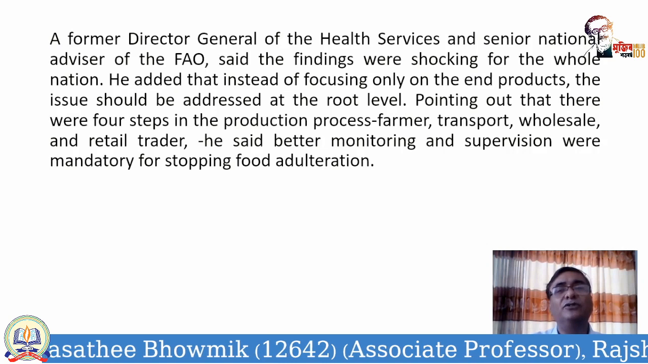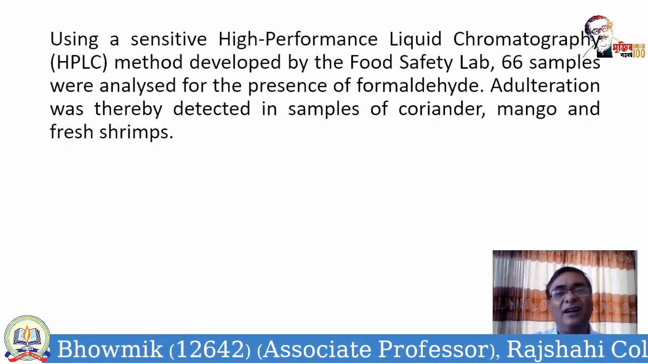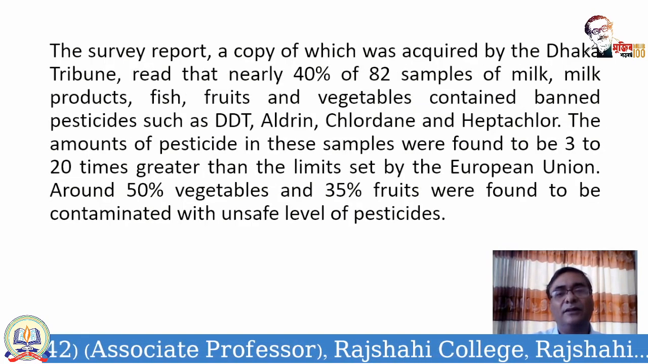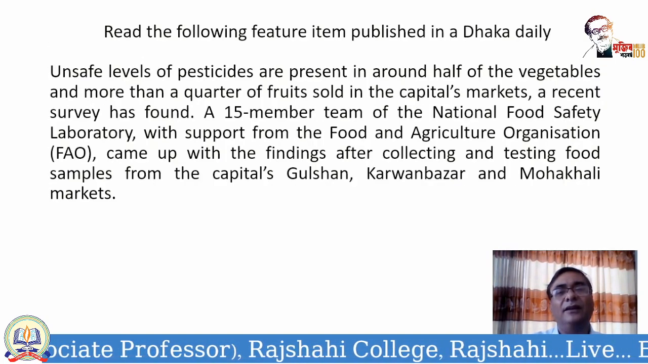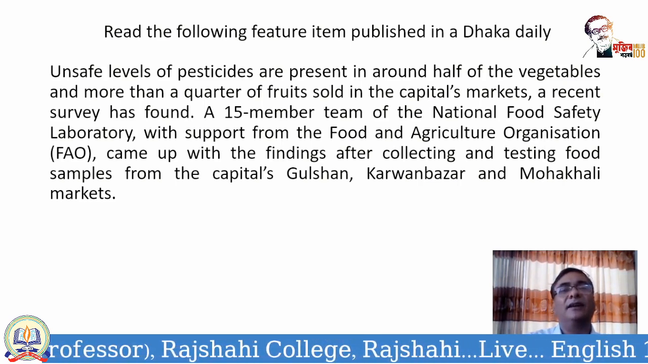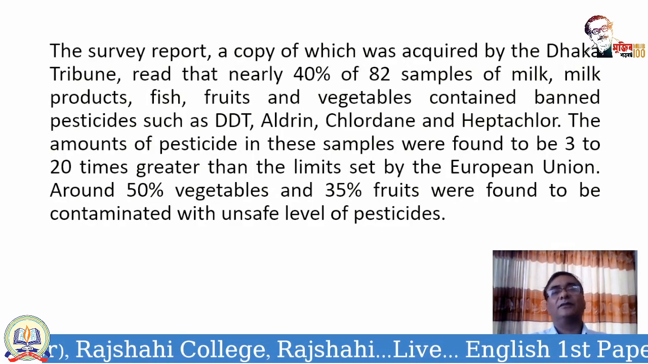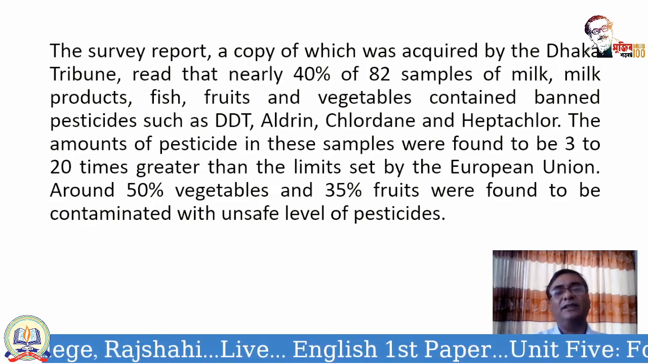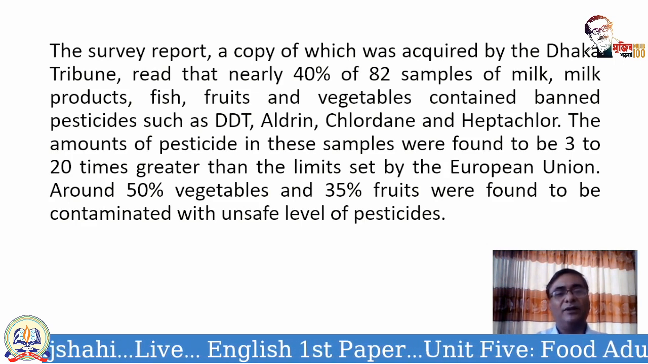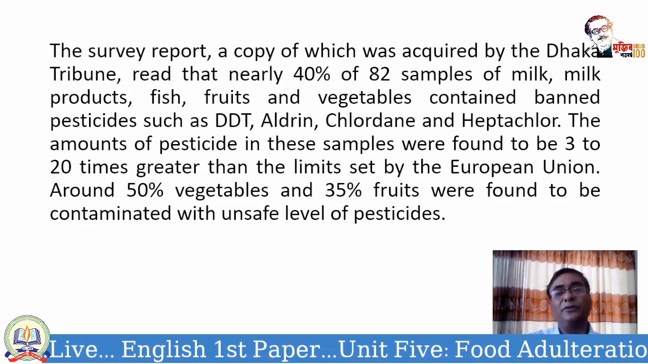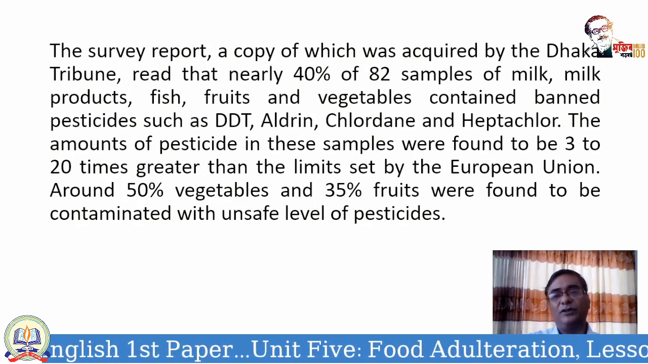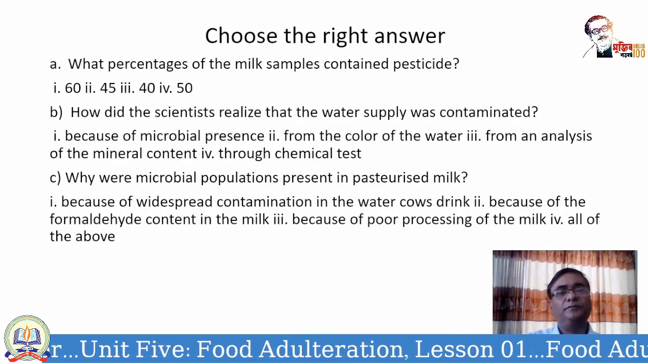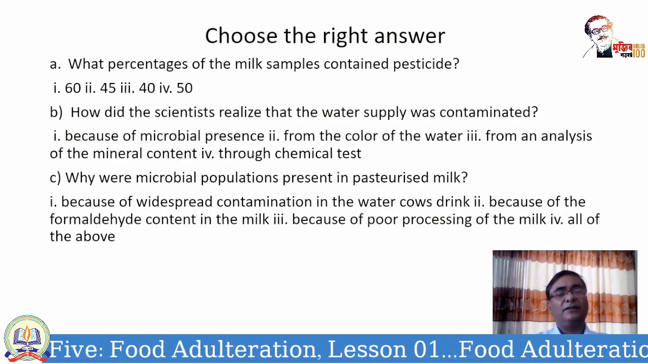Now let's go back. What is the percentage? At the beginning, you see 40% of 82 samples of milk products. So what is the percentage? 40%. And what is the percentage of vegetables? 50%. Fruits, 35%. So the answer is 40%. This is how you have to find out the answer. Now let's go to the next one.